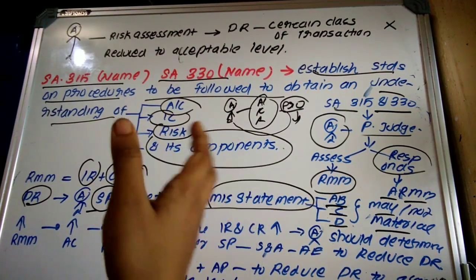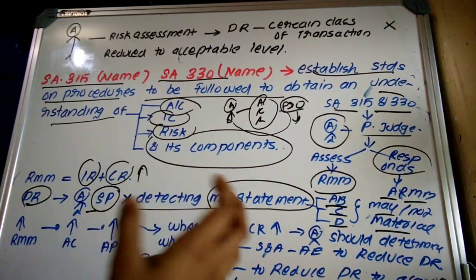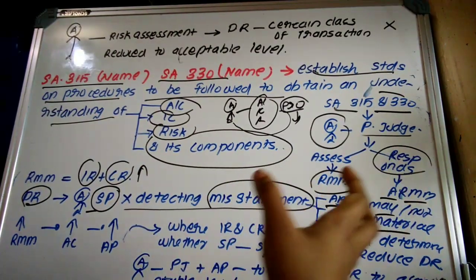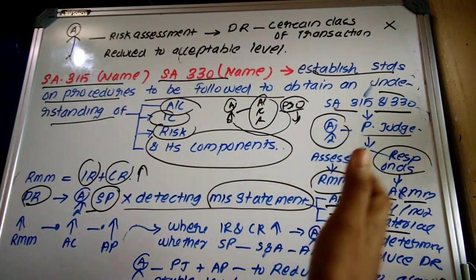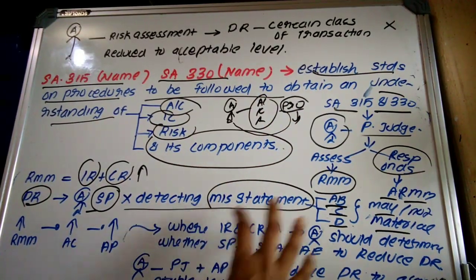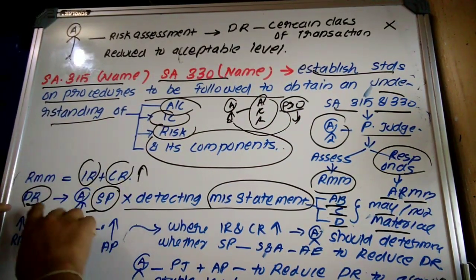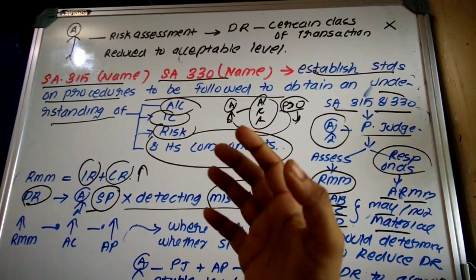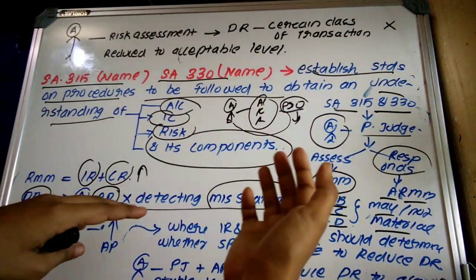It means that we know what is inherent risk: it arises because of not having an organizational internal control system. Control risk means that an internal control exists, but it is not operating efficiently and effectively. So, detection risk means it is because of what? Sampling risk or non-sampling risk.